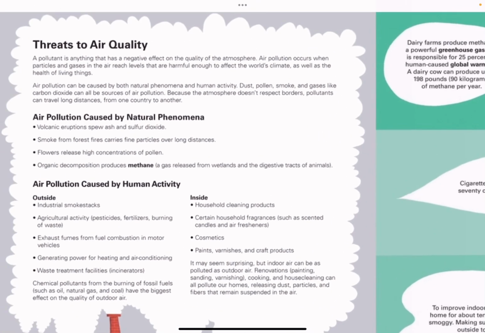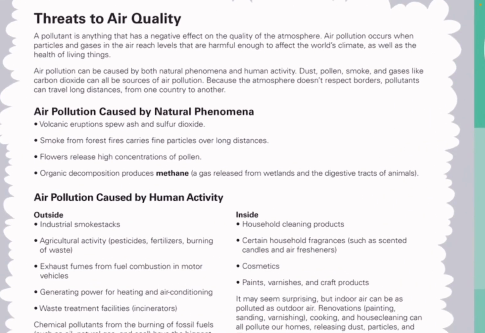Threats to air quality. A pollutant is anything that has a negative effect on the quality of the atmosphere. Air pollution occurs when particles and gases in the air reach levels that are harmful enough to affect the world's climate, as well as the health of living things. Air pollution can be caused by both natural phenomena and human activity. Dust, pollen, smoke, and gases like carbon dioxide can all be sources of air pollution. Because the atmosphere doesn't respect borders, pollutants can travel long distances from one country to another.